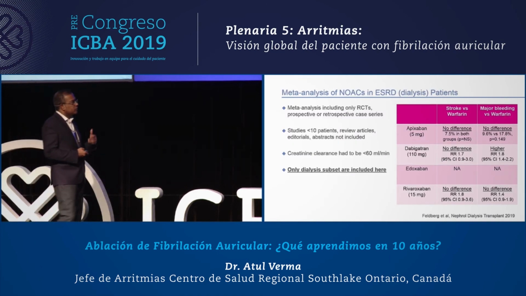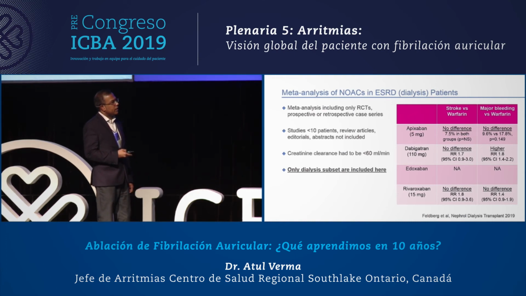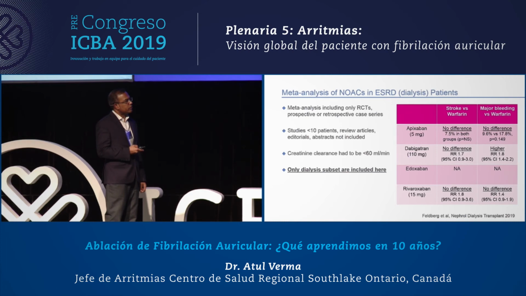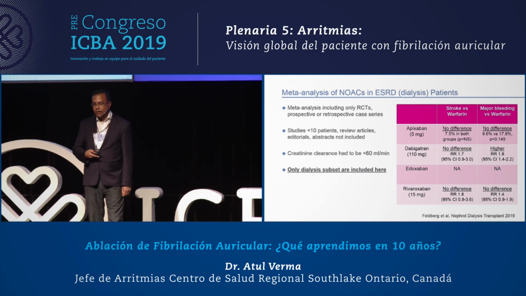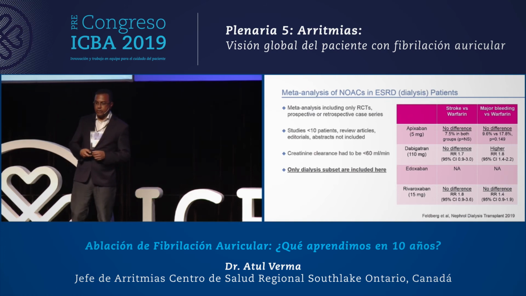And if we look at this recent meta-analysis of dialysis patients receiving NOACs, where they tried to exclude very, very small studies, we can see here the various NOACs, and again, for edoxaban, there just hasn't been enough data out there to do the meta-analysis. But for apixaban, there seems to be no difference in terms of stroke reduction, and there also doesn't seem to be much of a difference in major bleeding. For dabigatran, there's no difference with stroke, although a higher risk of bleeding. And for rivaroxaban, we also see no difference in stroke and no difference in bleeding.